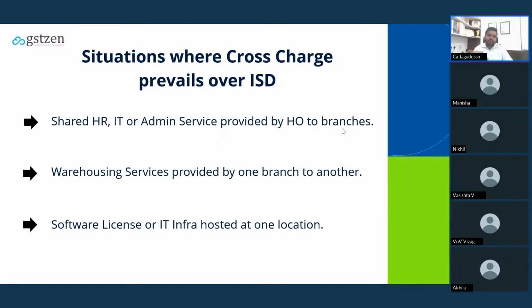In case, let's say, my head office outsources the HR services, that will be covered under ISD, not under cross-charge. Similar is the case with warehousing services provided by one branch to another, and similarly software licenses or IT infra hosted at one location. This example we already discussed.